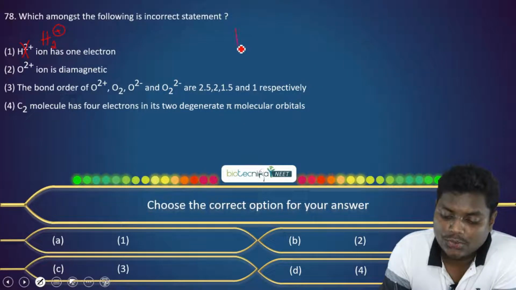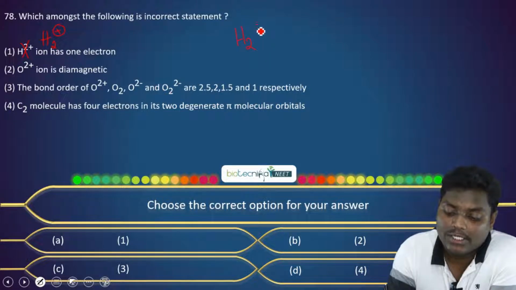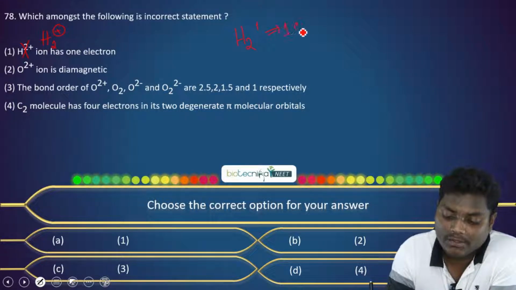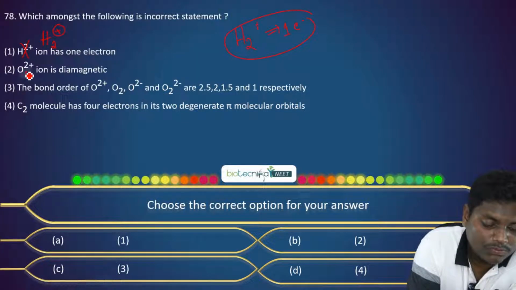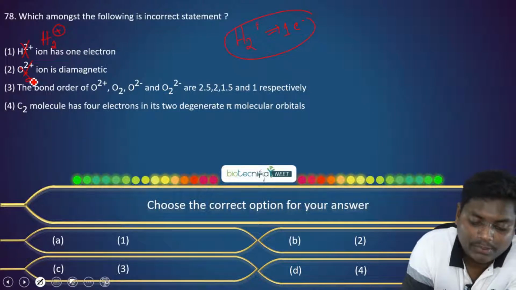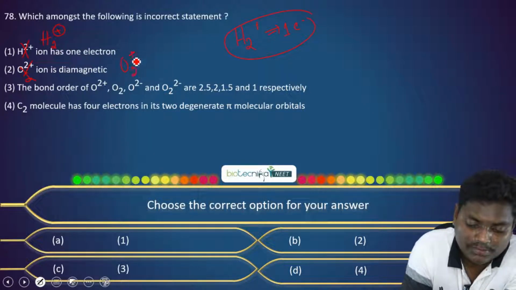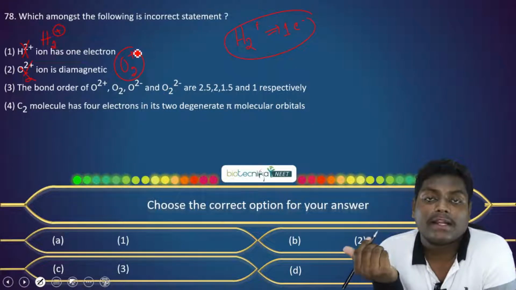So in H2, we will be having 2 electrons. Since it's losing 1 electron, H2 plus will be having 1 electron. This is correct. Now in the second, it is O2 plus, again a typo. The question is whether O2 plus is diamagnetic or not.